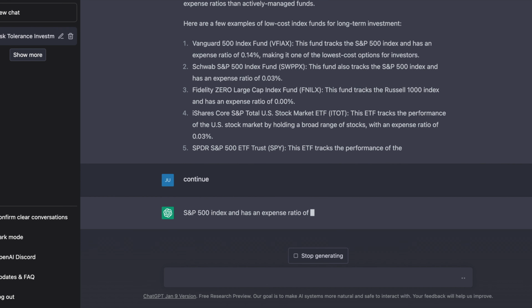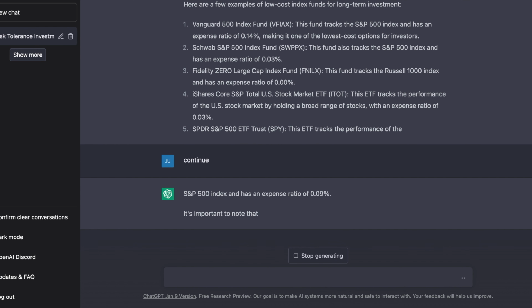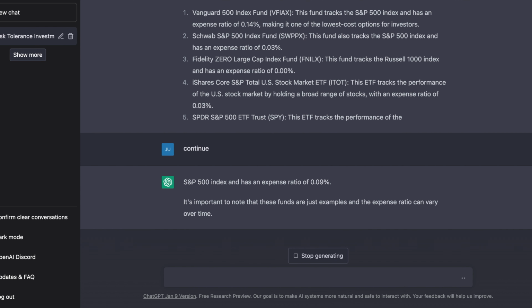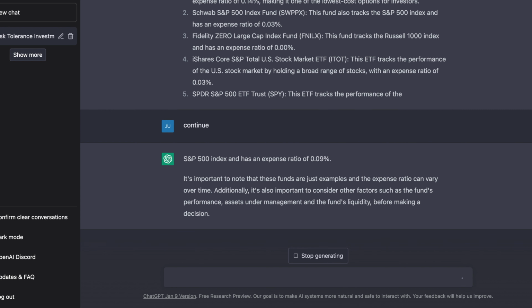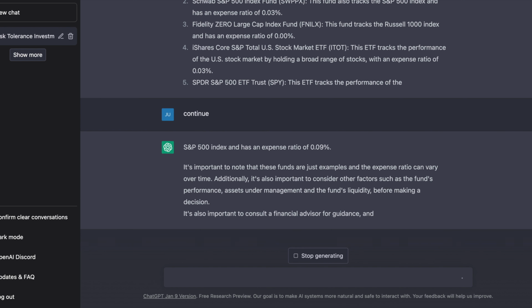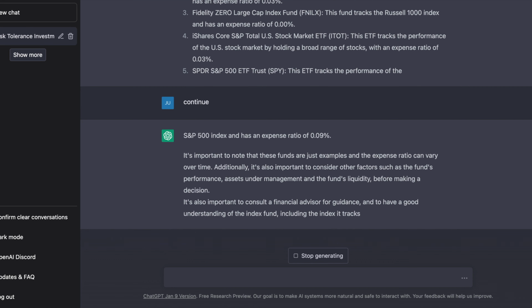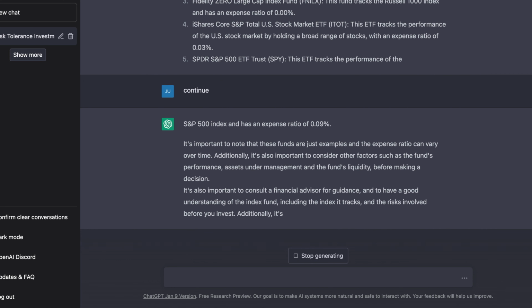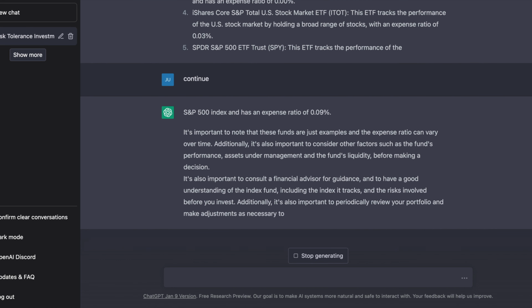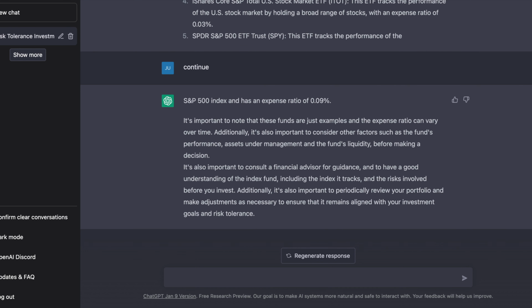And here I just told it to continue since it kind of stopped halfway. Not sure what happened there. And the SPY shows a 0.09 MER, which is, again, not bad compared to actively managed funds at 2 to 4%. And again, it just gives us the fact that these are just some examples, and it's focused on one market, the S&P 500, but it was looking at different MER values to see which ones made the most sense here.